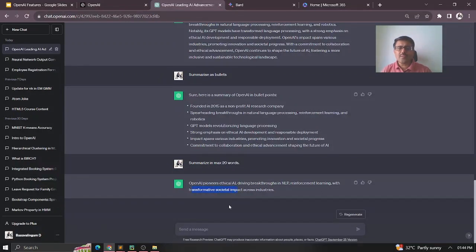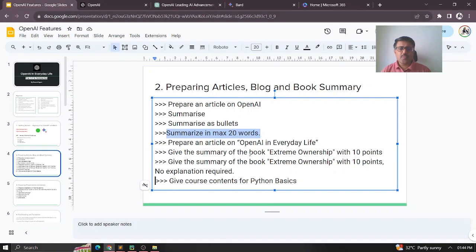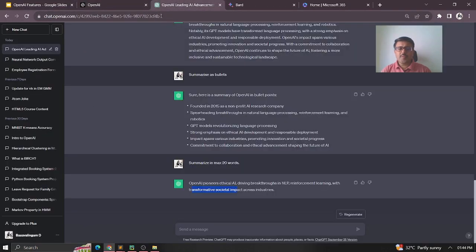So this is how I can do it with an article, and in a similar way I can create a blog. Now, instead of an article, I just prepare a blog. I'm giving my prompt here, stating prepare a blog on OpenAI in everyday life.